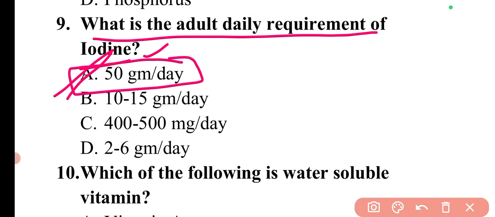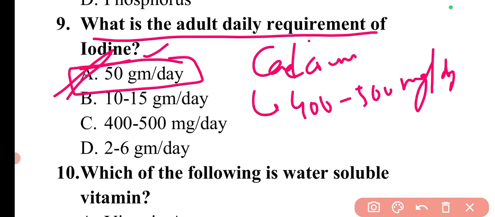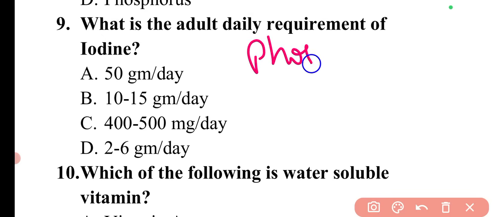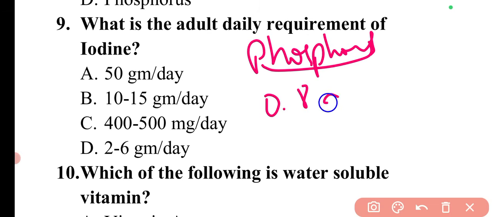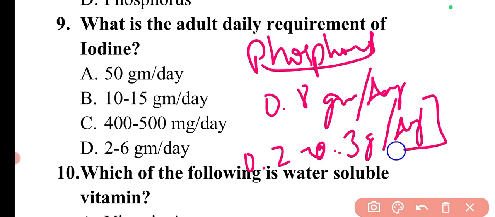Apart from this, if I talk about calcium, the daily requirement of calcium is 400 to 500 mg per day in adults, and 500 to 600 mg per day in infants and children. For phosphorus, the adult daily requirement is 0.8 gram per day and 0.2 to 0.3 grams per day in infants or children.